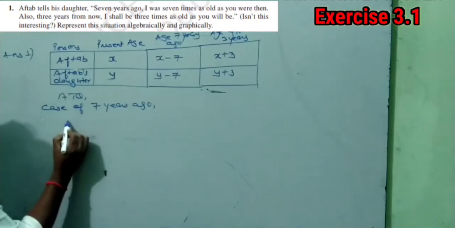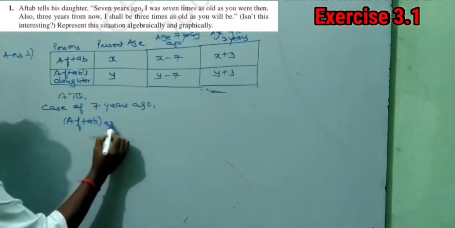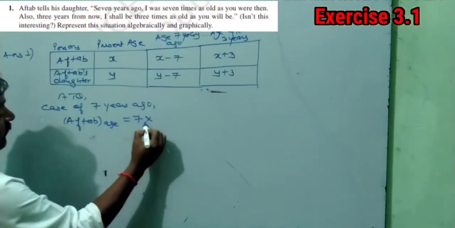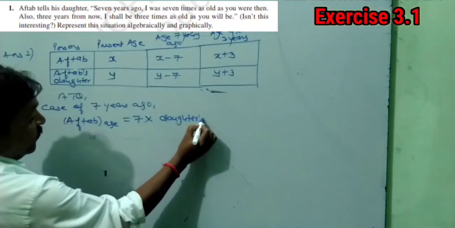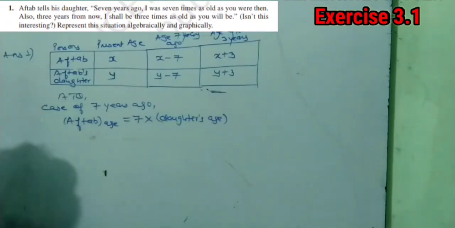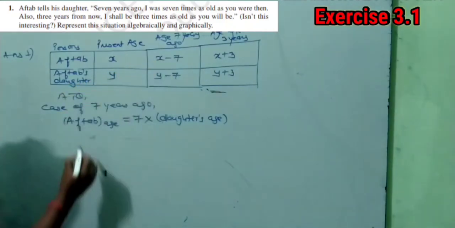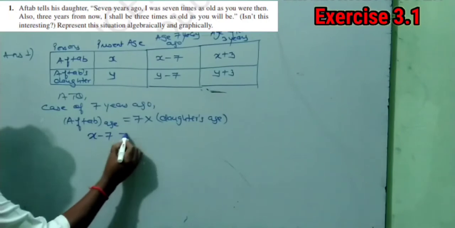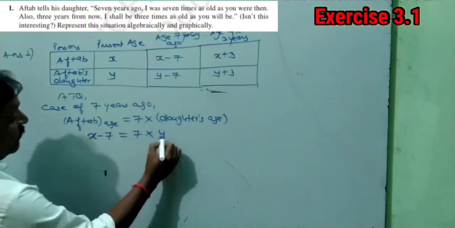Means Aftab's age was 7 times his daughter's age, okay? So what is Aftab's age 7 years ago? Take this case, X minus 7. Daughter's age, Y minus 7.